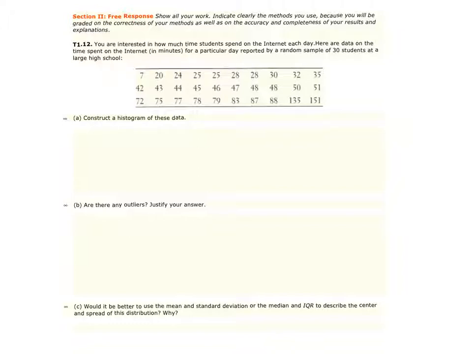So to have between 8 and 10 bins, if the complete range is 144, if you were to take that and divide it by 8, you're going to get about 18 counts per bin. So maybe what we do is we have the bins count by 20s. We could start at 0, count by 20s, and go all the way up to 160. So let's go ahead and do something of that nature.